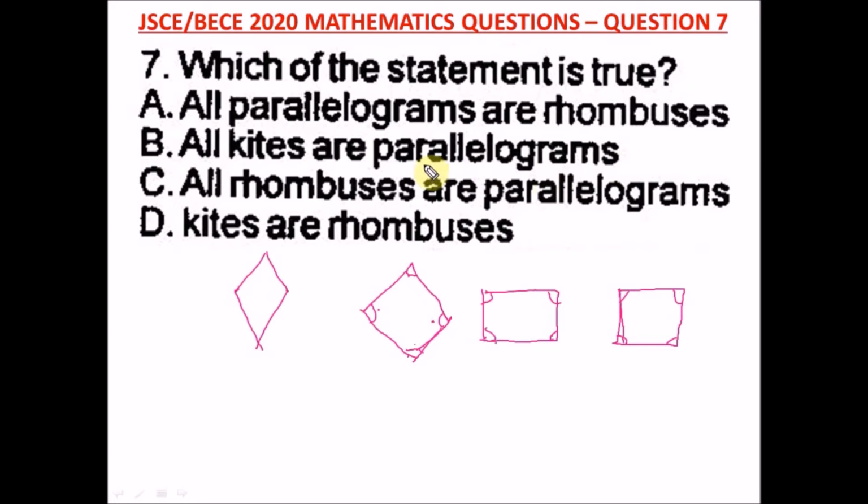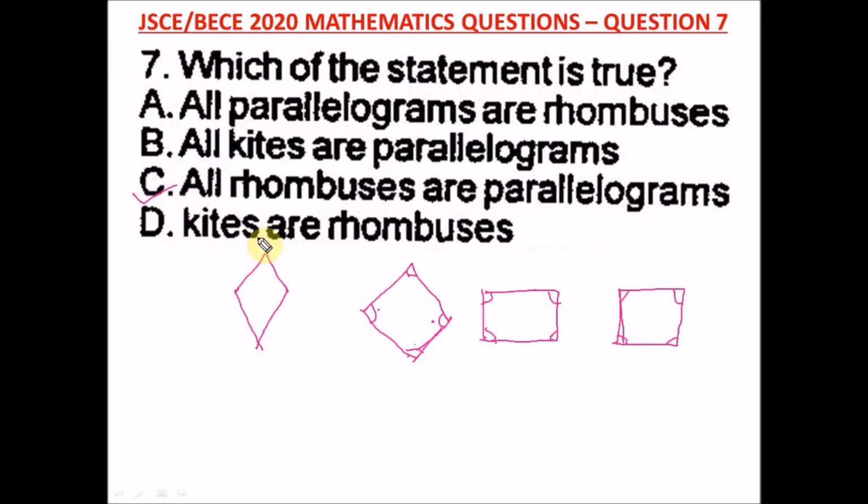All right, and a parallelogram always has 4 sides, not more than 4. A parallelogram is a quadrilateral. All right, so for kites, this is wrong. All kites are not parallelograms because a kite is not a parallelogram. Okay, now for C, it says all rhombuses are parallelograms. This is a correct statement. Okay, not all parallelograms are rhombuses, because a parallelogram can be a rhombus, it can be a rectangle, and it can be a square. Okay, so the right answer here is option C.